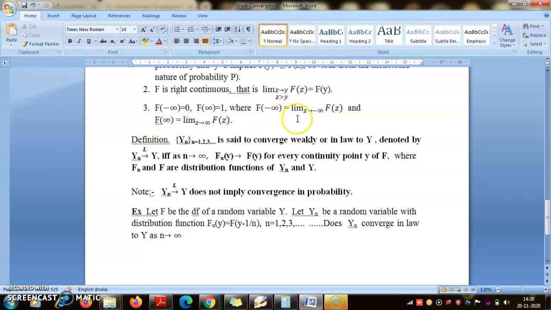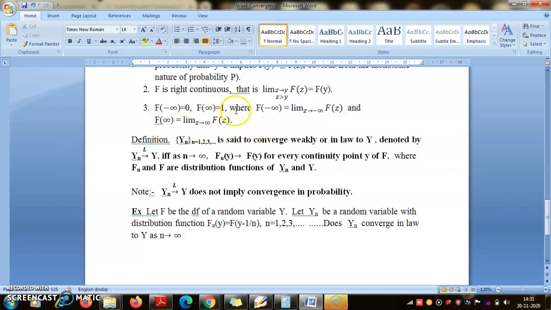Now, please see that F is a monotonic function bounded above and below. Why? Because it is a probability, so it cannot be less than 0 or more than 1. So the limits, the limit inferior and superior, will be finite, and I can take these extreme limits. This is a non-decreasing function, so the more I go to the left, it is decreasing and bounded below, so this limit exists, and the more I go to the right, it is non-decreasing and bounded above, so this limit also exists.